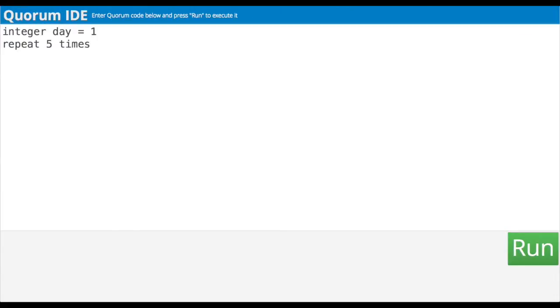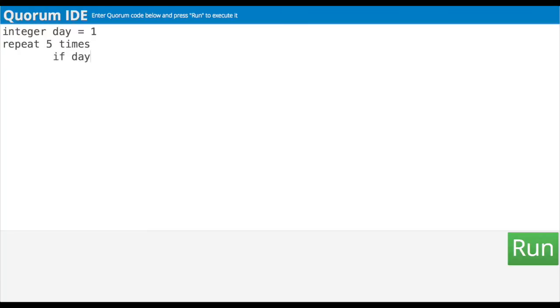So the way my clothing picker works is that I have a repeat statement that counts up by various days. Inside of the loop, which is my repeat 5 times block, whenever the day is 1, it might mean Monday's outfit. So I'll keep yesterday's integer day equals 1, repeat 5 times. But this time we put an if statement inside of the repeat block to check if it's 1.